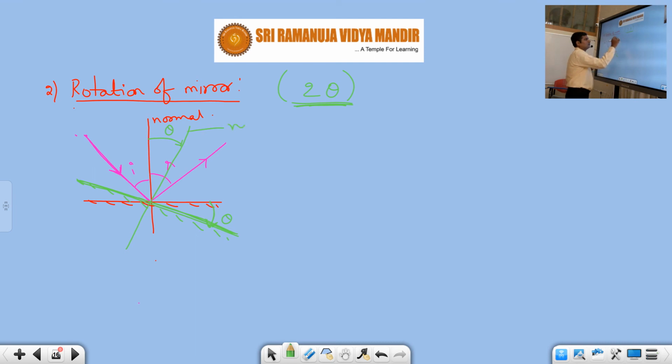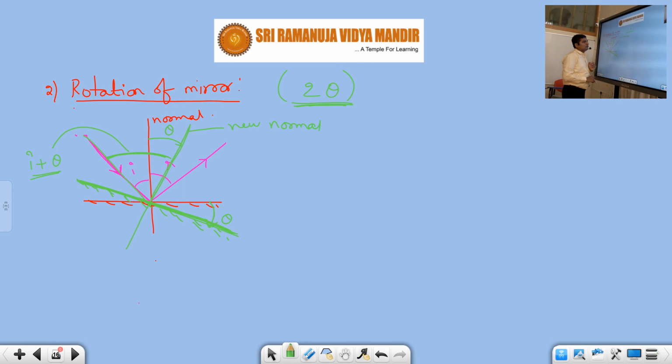This is called the new normal, with respect to the new mirror position. Now what is the angle of incidence with the new position of the mirror, students? The angle of incidence is measured from the incident ray to the normal. This is the incident ray and this is the normal. So this is the angle of incidence. How much is this angle? I plus theta.